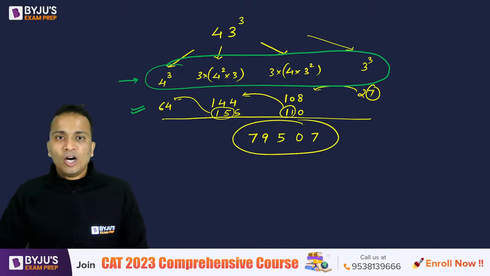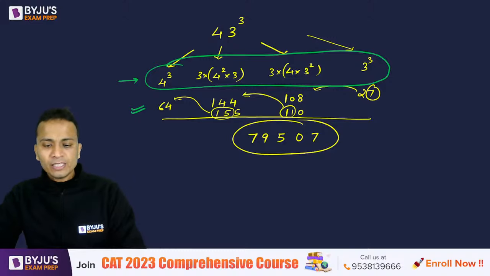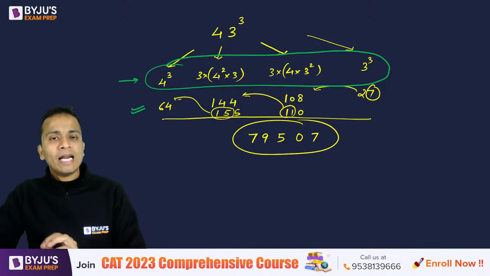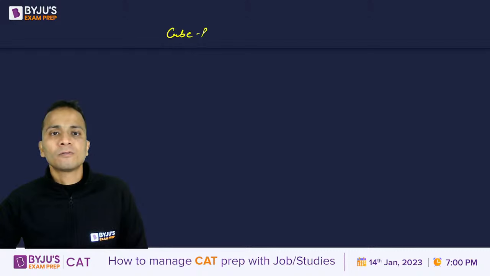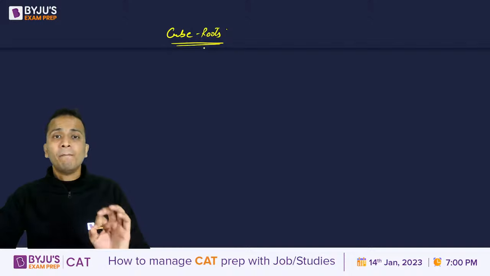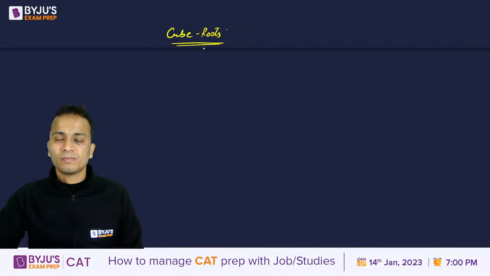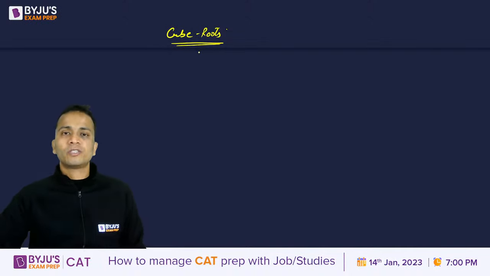Okay. All right. Now, friends, let's move on and look at the next thing. Finding the cube roots of the numbers which are already perfect cubes. All right, finding the cube roots.